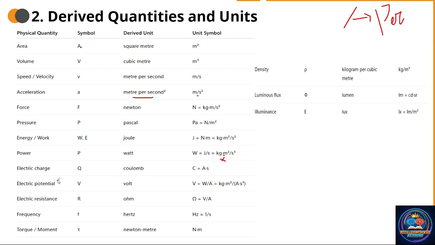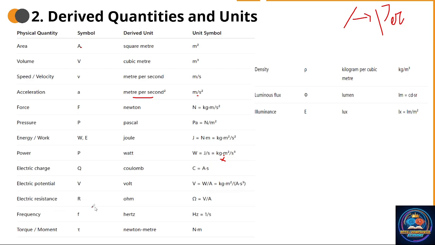Next, electric charge, symbol capital Q. Coulomb, C is equal to A dot S. Electric potential V, volt, V is equal to W by A, kilogram meter square per A dot S cube.